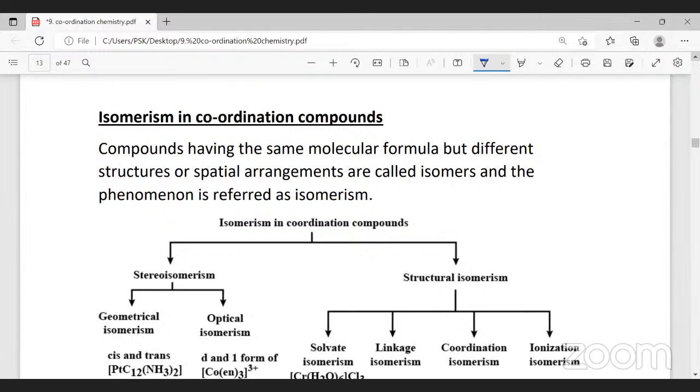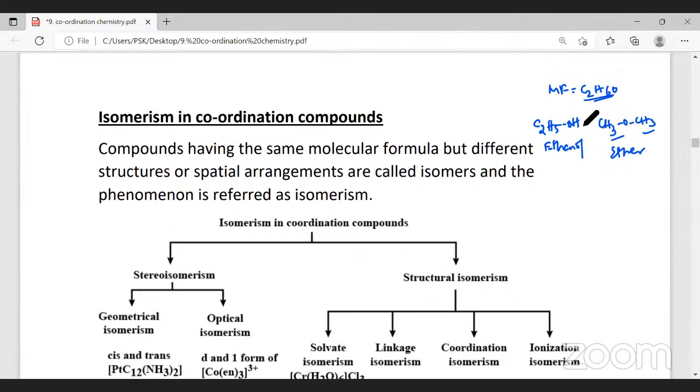Now, what are isomers? When we say isomers, I will take an organic molecule and explain. C2H5OH, this is alcohol, ethanol. And here it is CH3OCH3, this is ether, dimethyl ether. Now, the molecular formula for both is C2H6O. Both contain 2 carbon atoms, 6 hydrogen atoms, and 1 oxygen atom. Now, this alcohol, ethanol, is used in alcoholic beverages. This ether cannot be used for drinking purposes.